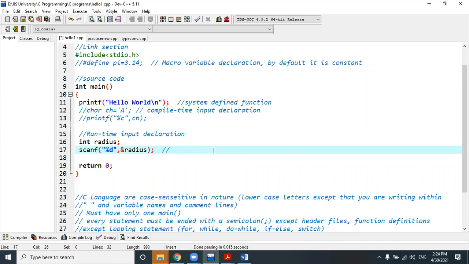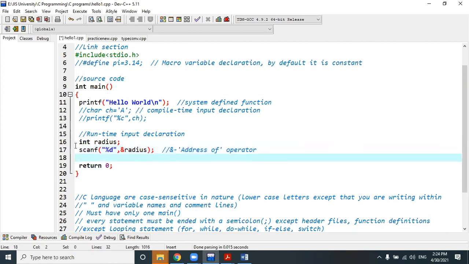What is the job of this operator? This ampersand operator is called the address of operator. You have to remember it. Address of operator. It's a very, very important operator, whose job is a bit different. That is the major difference between printf and scanf. This is a printf, this is scanf. What is the difference between them? Only this ampersand. Remember, without ampersand, you cannot perform the scanf operation. Address of operator is mainly used.